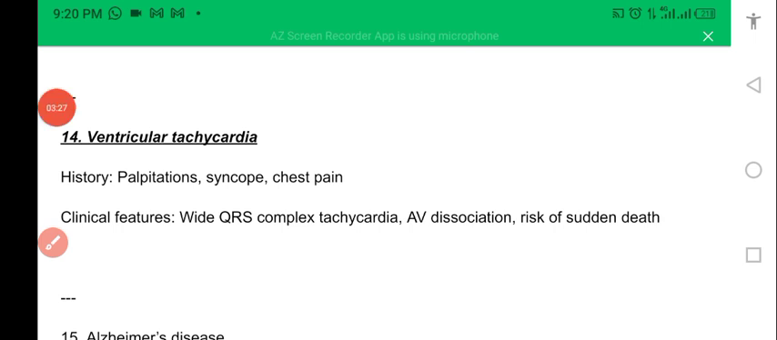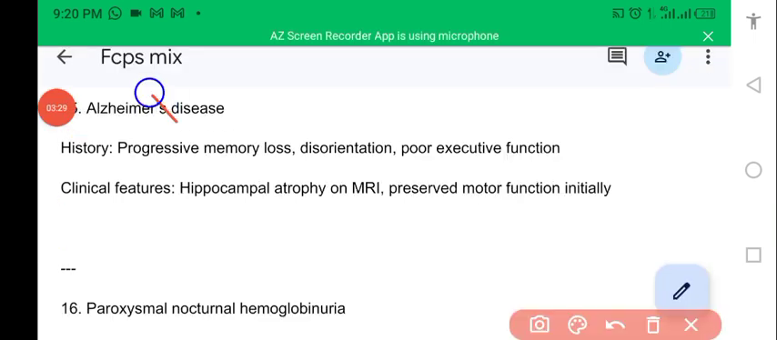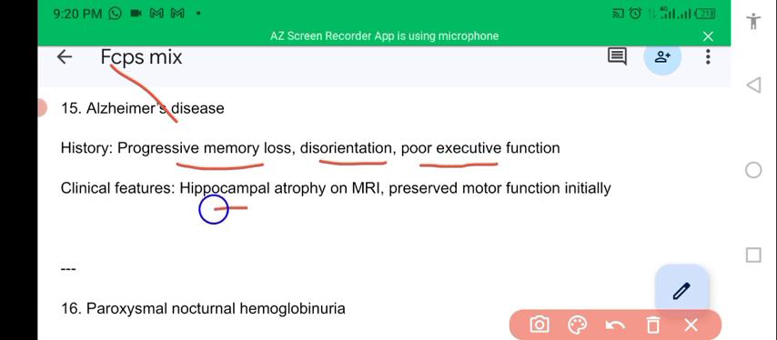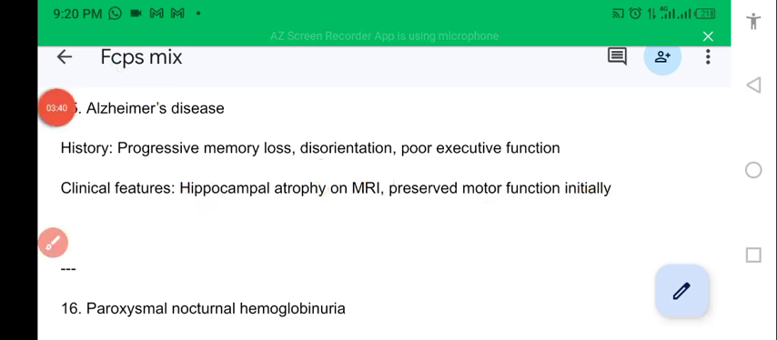ventricular tachycardia. And the next one is Alzheimer's disease: progressive memory loss, disorientation, poor executive function, hippocampal atrophy on MRI, and motor function will be lost. So in this way, an Alzheimer's disease patient presents.